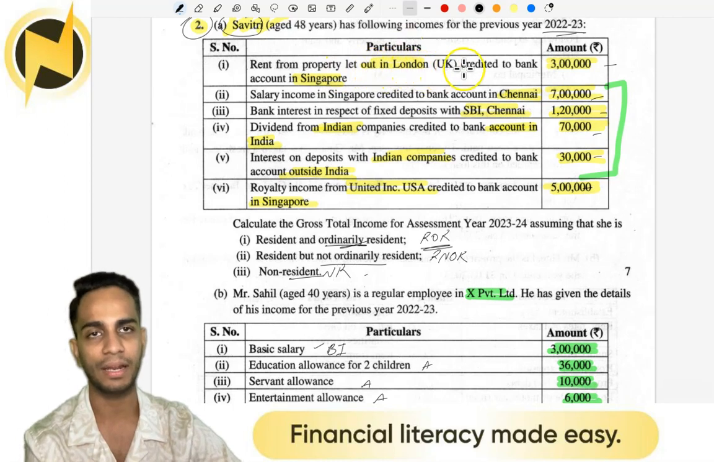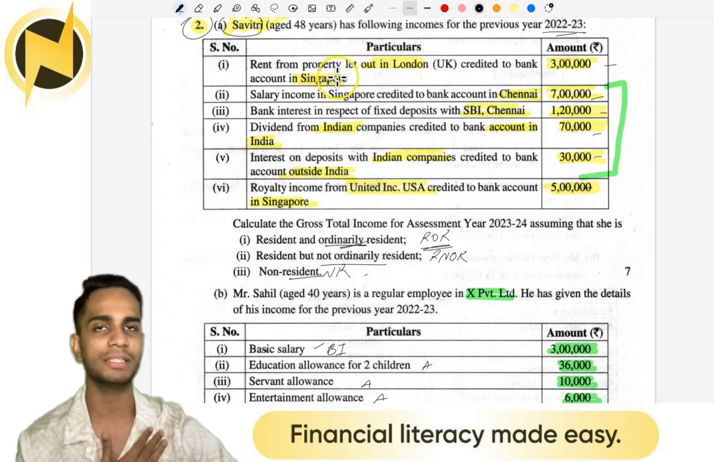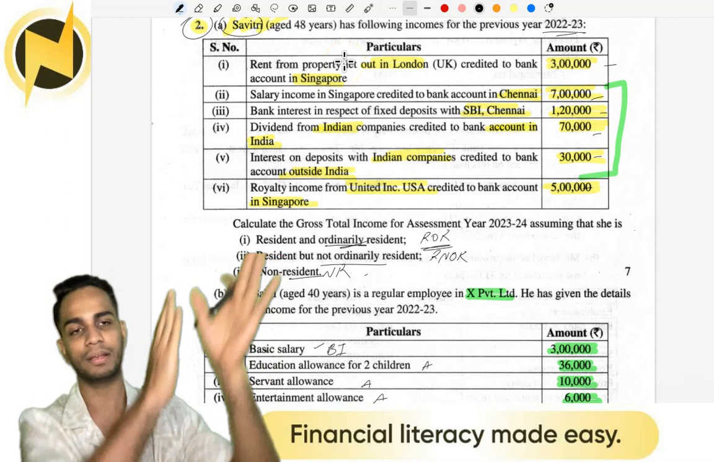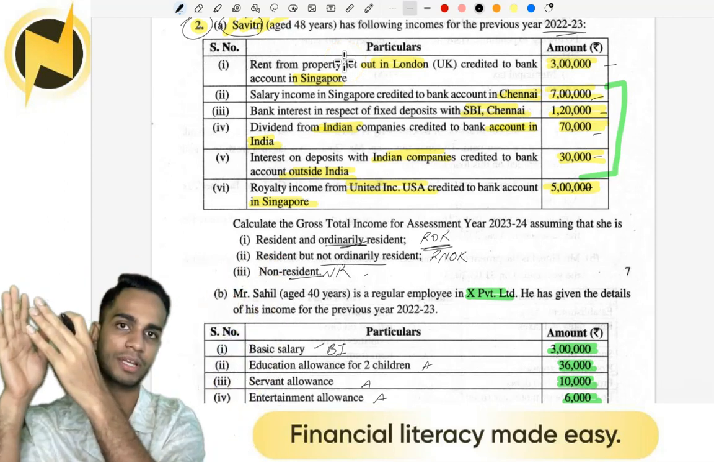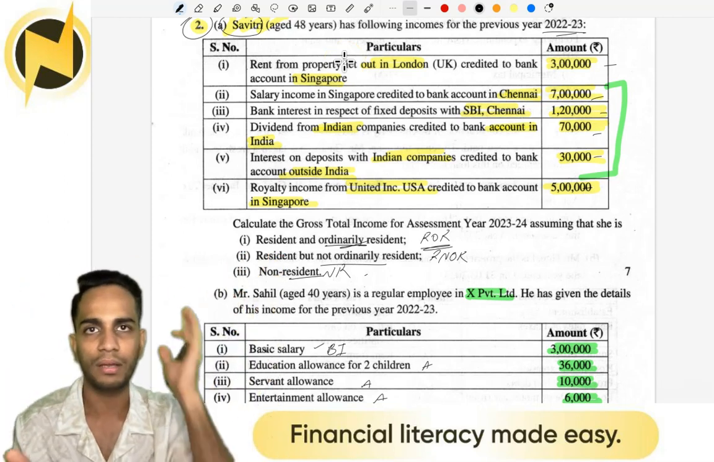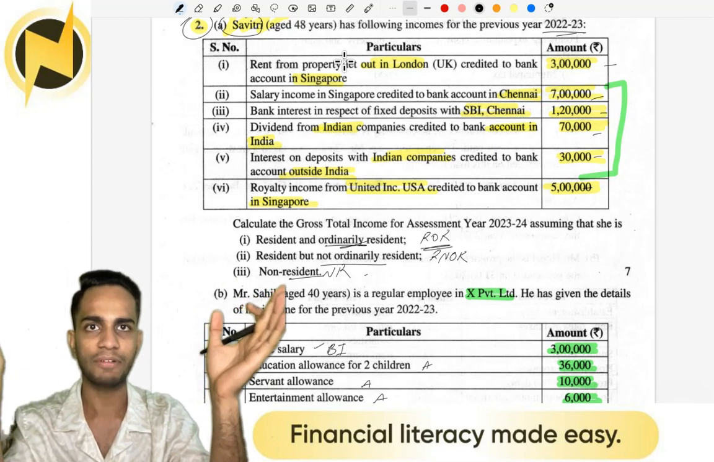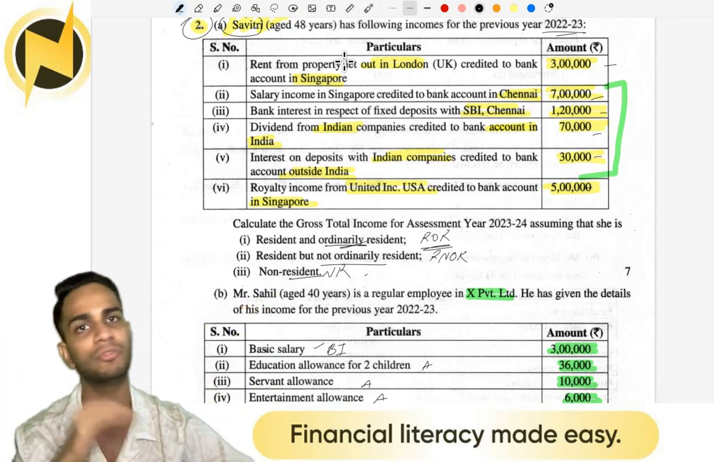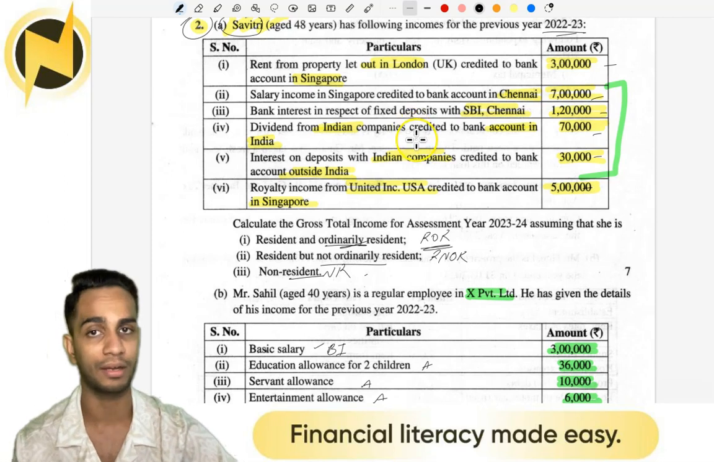Rent from property in London credited to bank in Singapore. So imagine I'm an RNOR, I have a property in London and the London property gives rent to my account in Singapore. House in London, received in Singapore. Nothing to do with India. Not taxable for RNOR, definitely not taxable for NR.